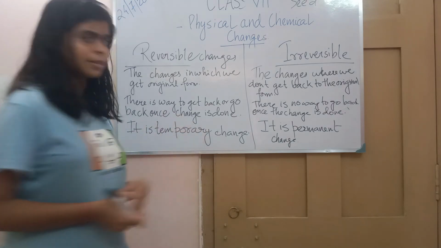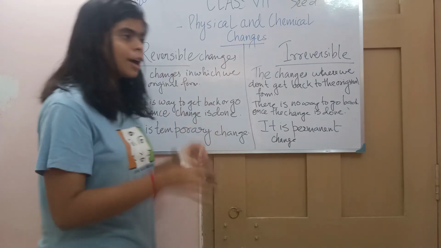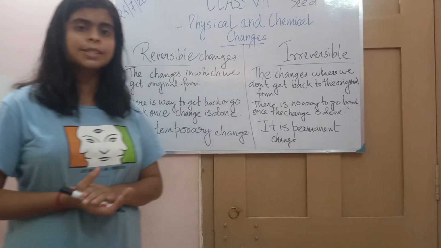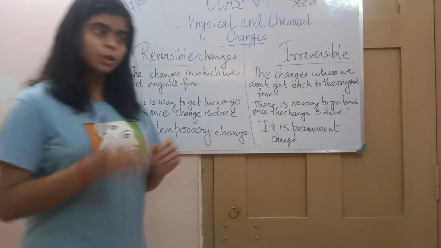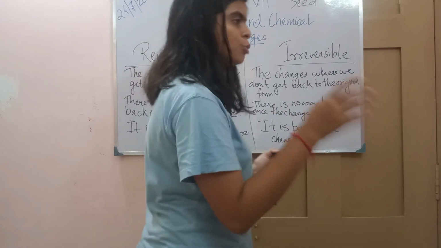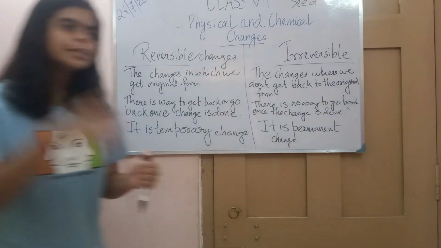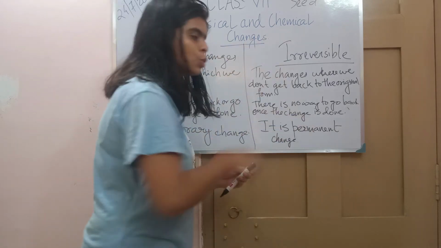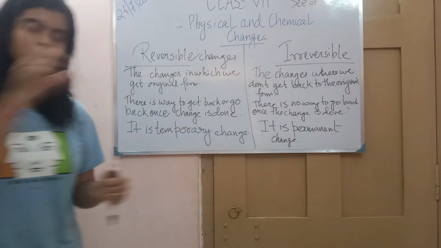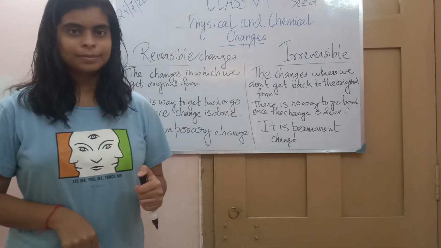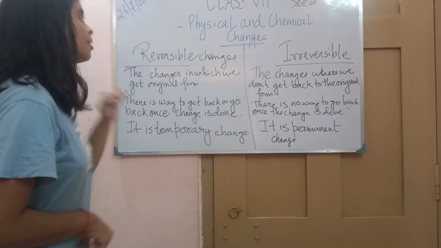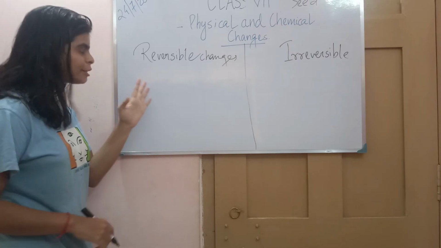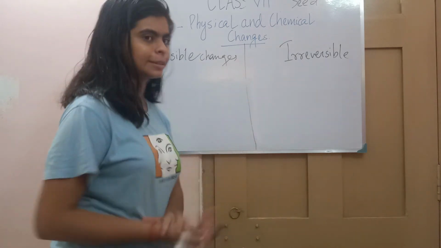So it is temporary. If you are moving an almirah from one room to another room, it is also a reversible change, because you have transferred it from one room to another, but that doesn't mean that the almirah is fixed there. It can be brought back to the original room, the room where it was kept earlier. So this is reversible and irreversible change.